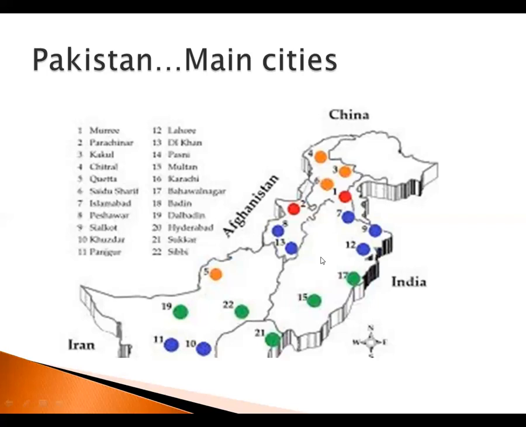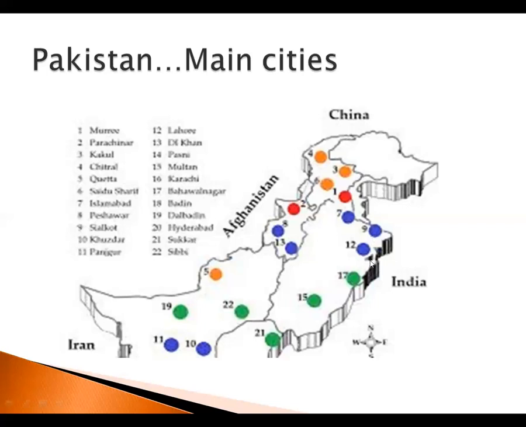Then number 10 is Huzdar. It is in Balochistan. We can see this boundary line separating Balochistan, Sindh, Punjab, and KPK. This part is Balochistan. So number 10 is Huzdar's area in Balochistan. Then number 11 is this area, known as Perigar or Parigar.